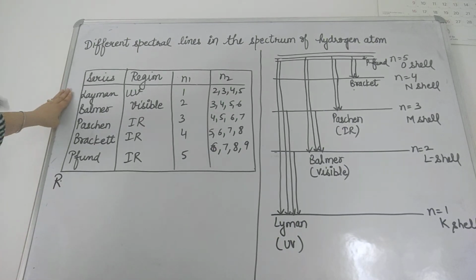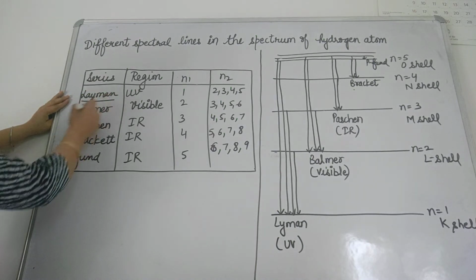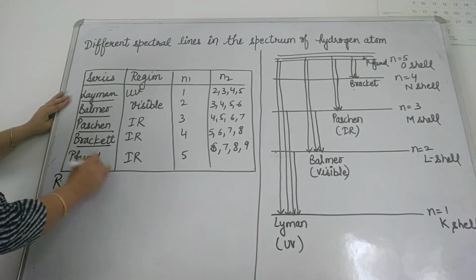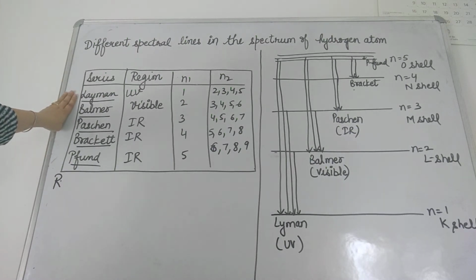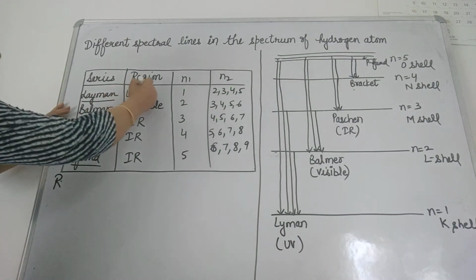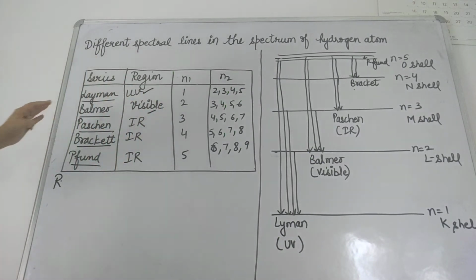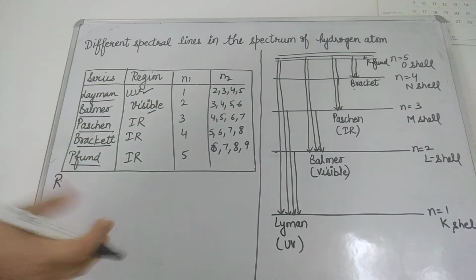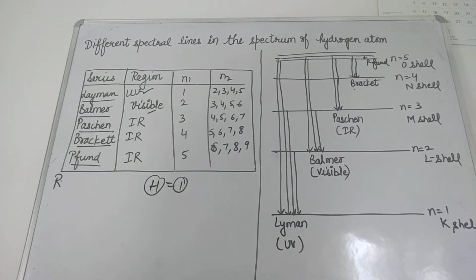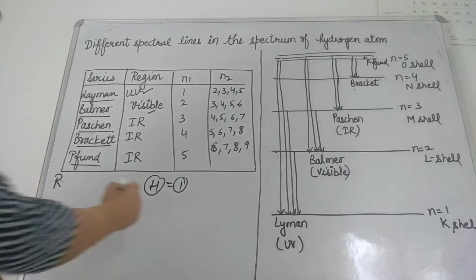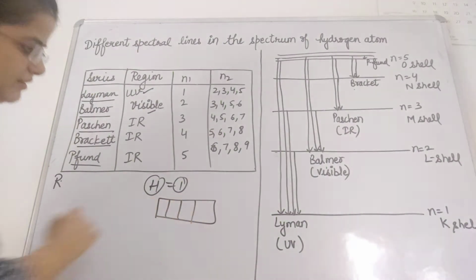So if you see here, I have written the names of some series: Lyman, Balmer, Paschen, Brackett and Pfund, right? These series are named after their discoverers, okay? If you talk about the electromagnetic spectrum, then there is the UV region, visible region, and IR region. Now we have to see when a hydrogen atom with one electron absorbs light and then emits light, it will create a few lines over the photographic plate, okay?